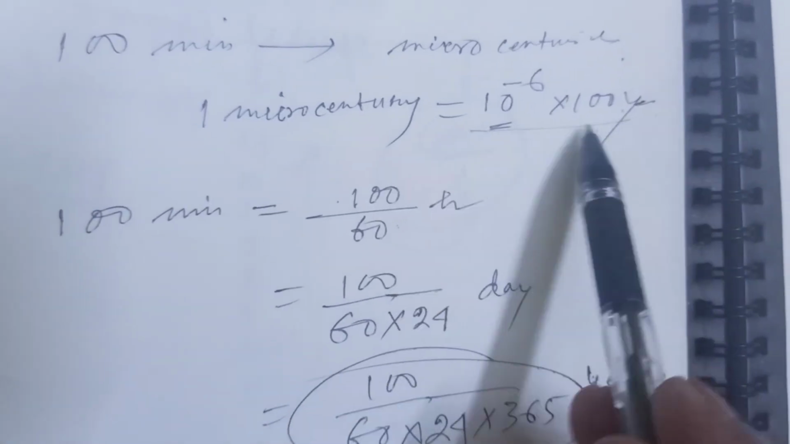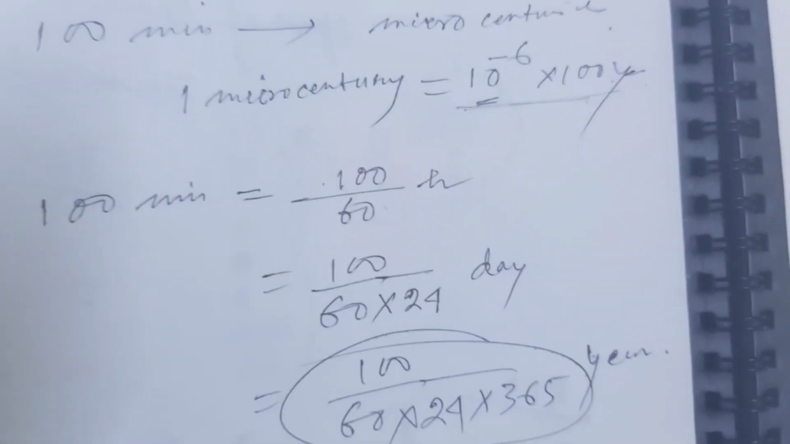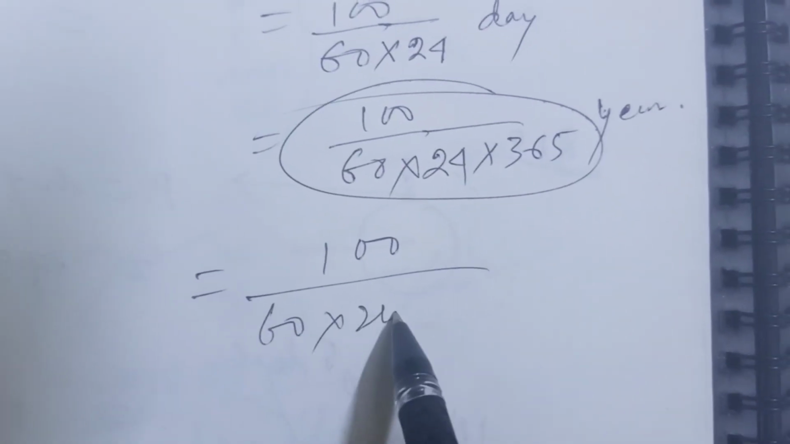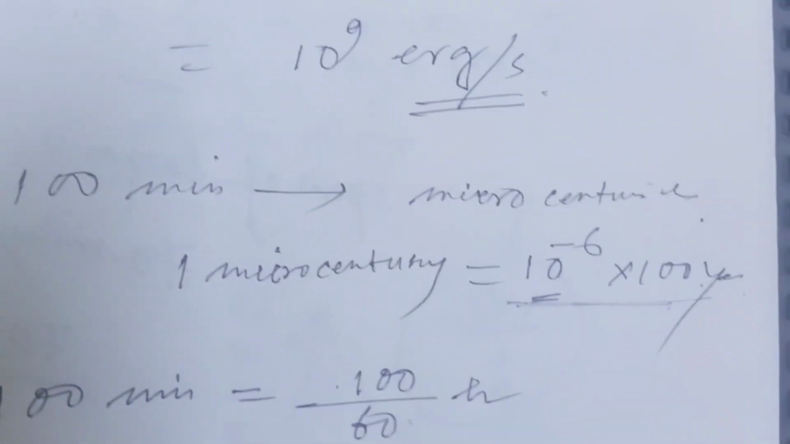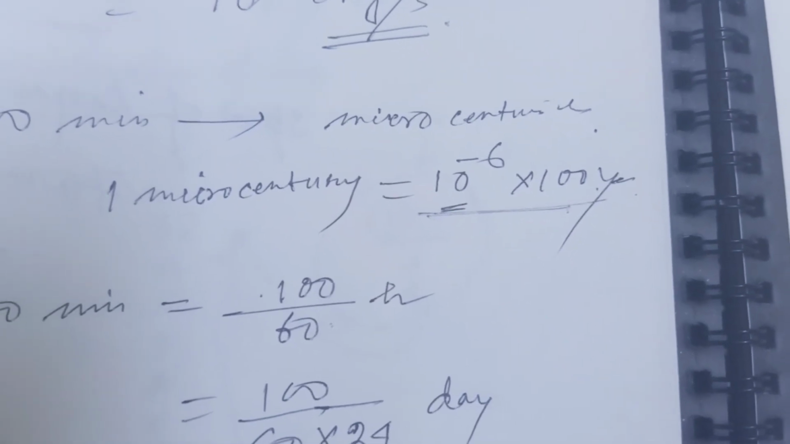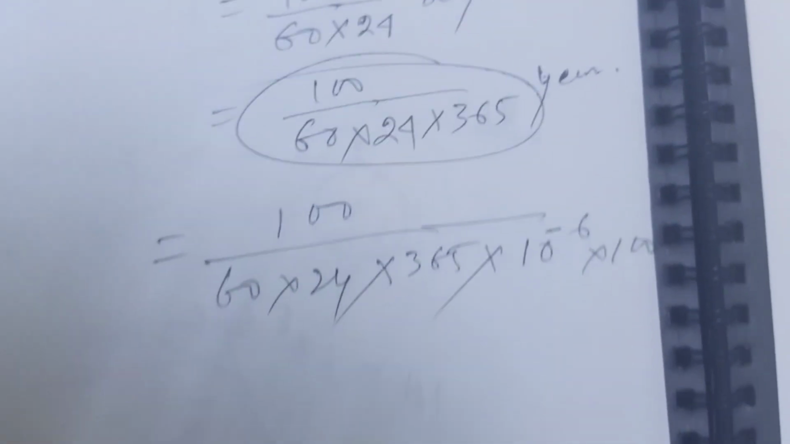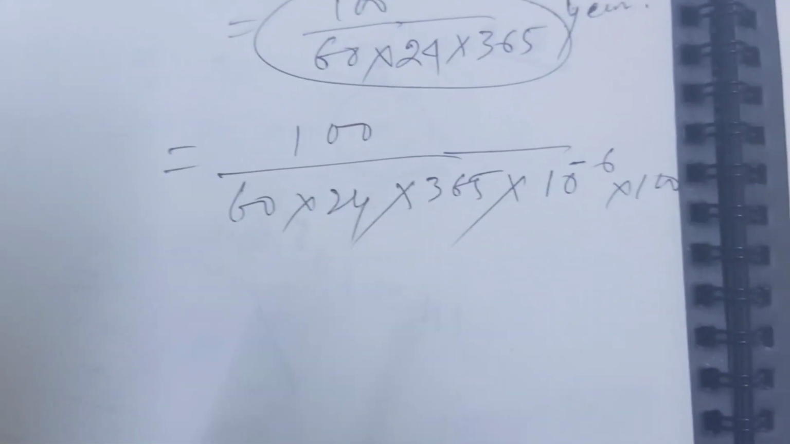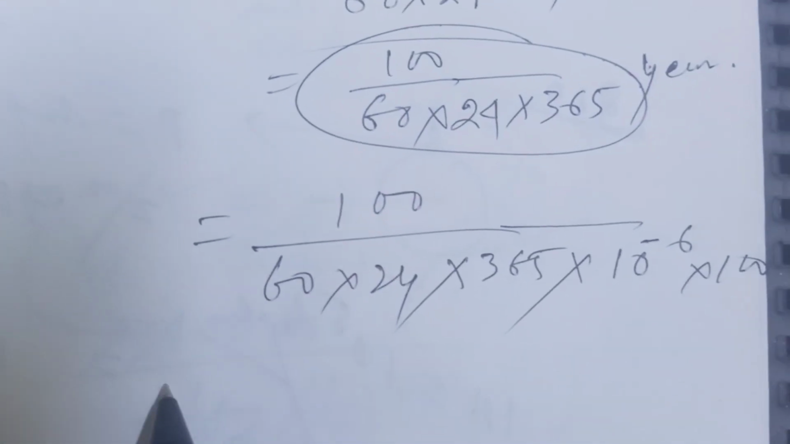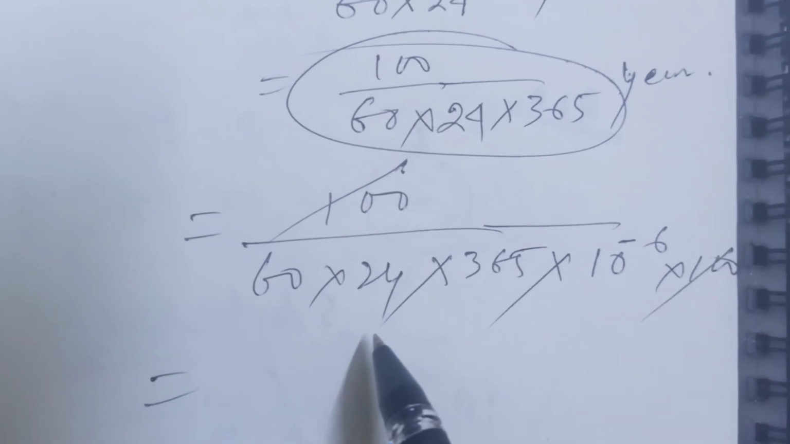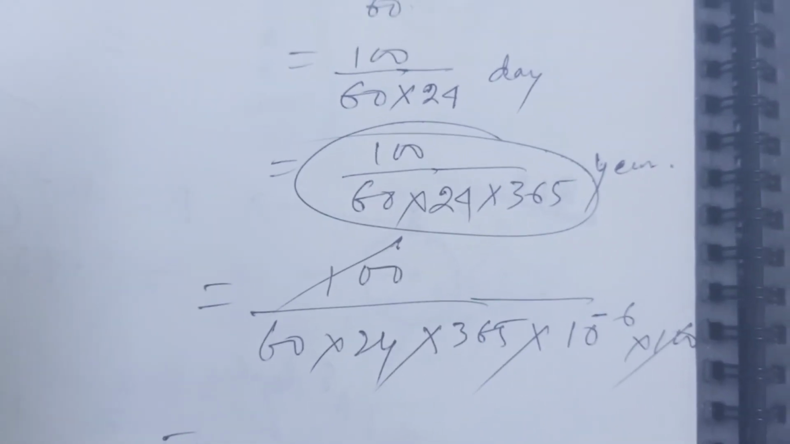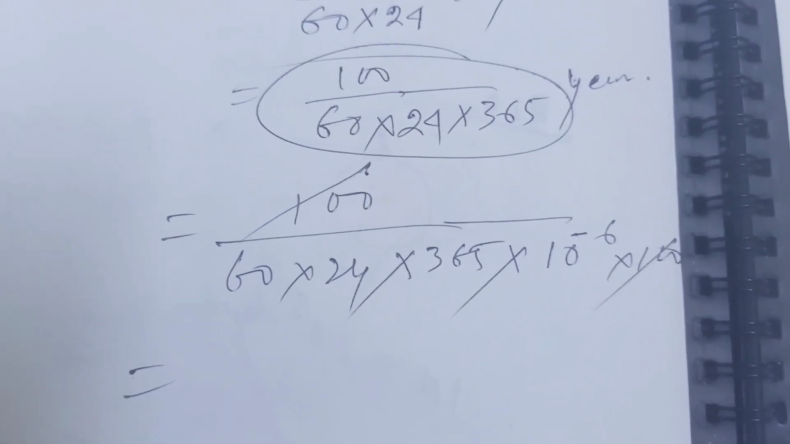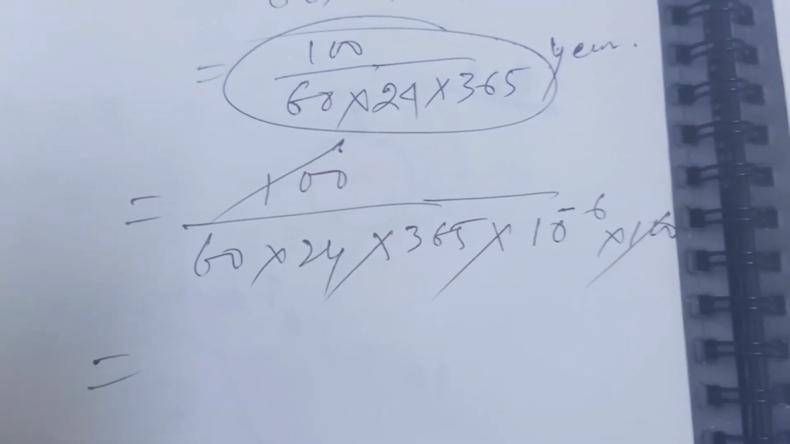So 1 year equal to 1 divided by this, so you can divide it 100 by 60 into 24 into 365 divided by 10 to the power of 6 into 100. So 10 to the power 6 into 100, and this is the microcenturies, and you can cancel this 100, so 1 by this one. I can take help of calculator.